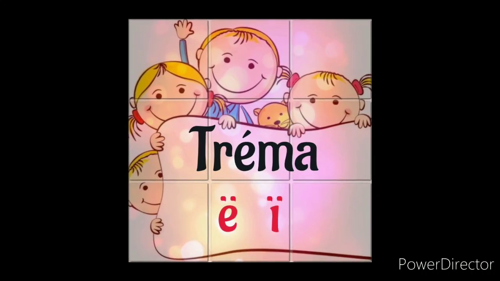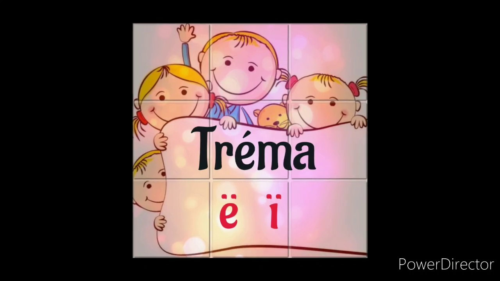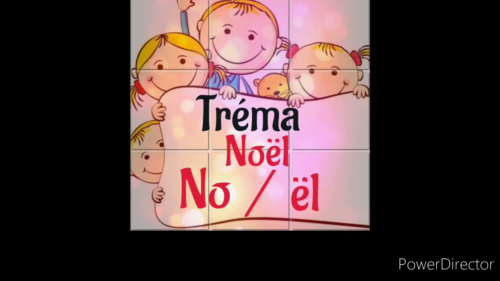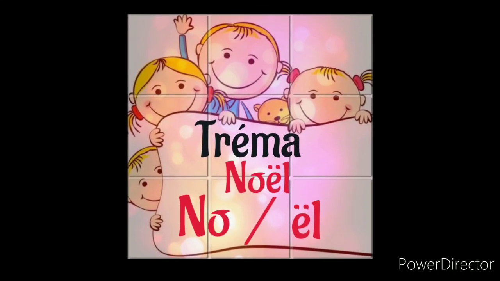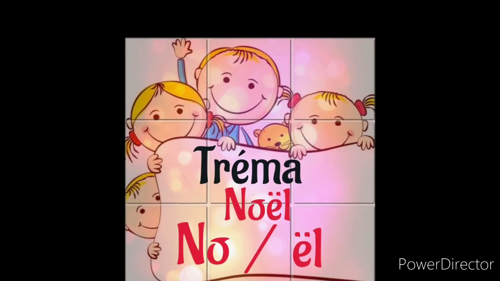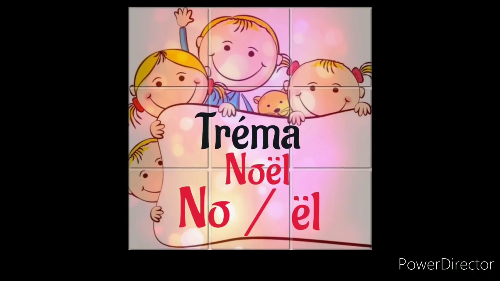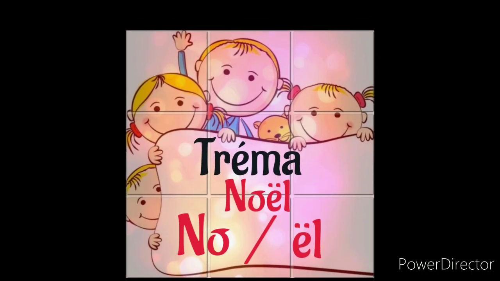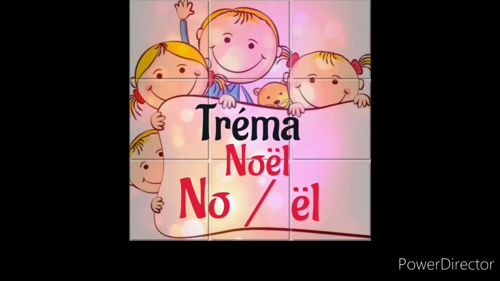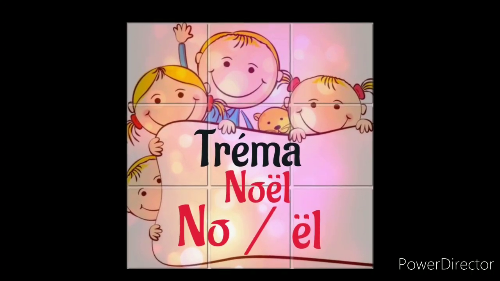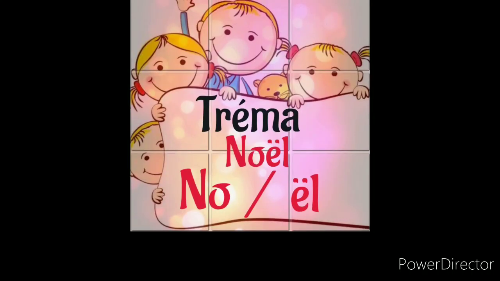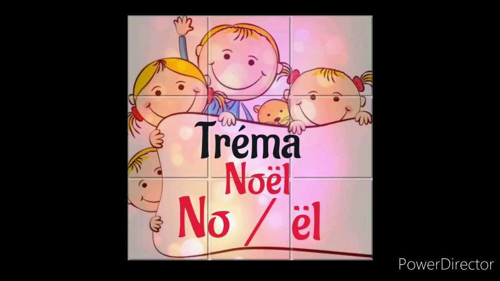At that time, we have to pronounce that particular vowel separately from the other vowel. For example, Noël. O and E together have a different pronunciation. So it is not the pronunciation of E here.